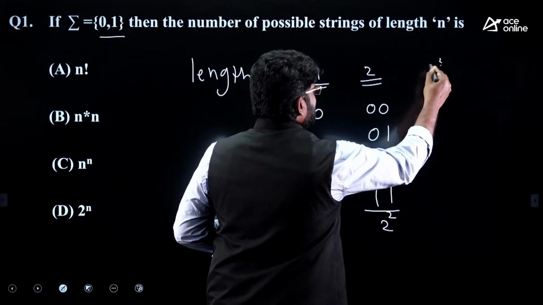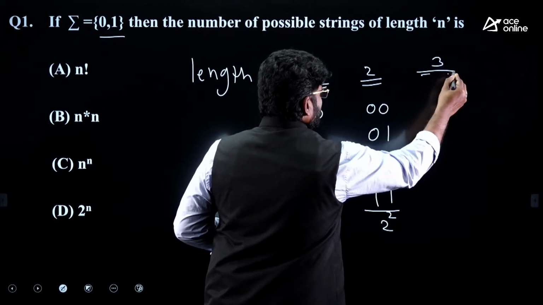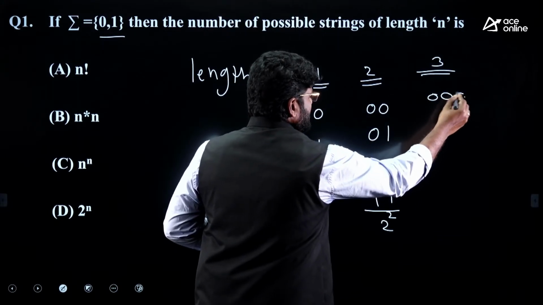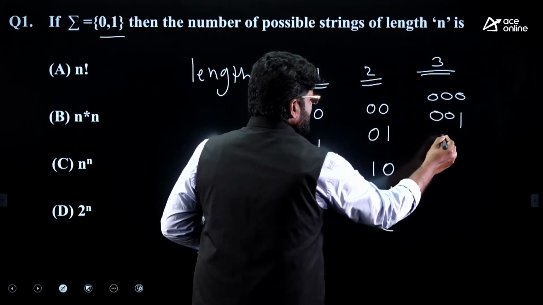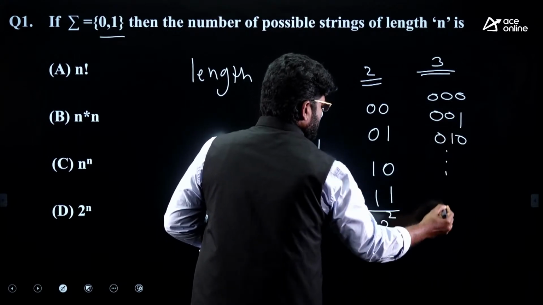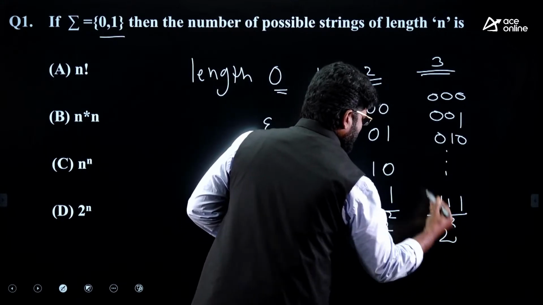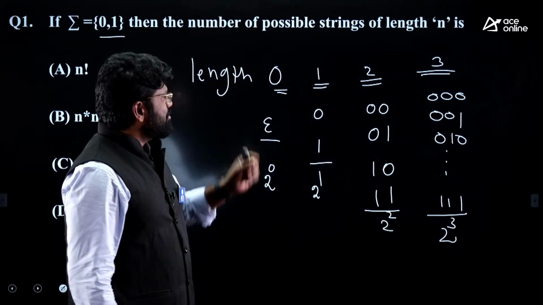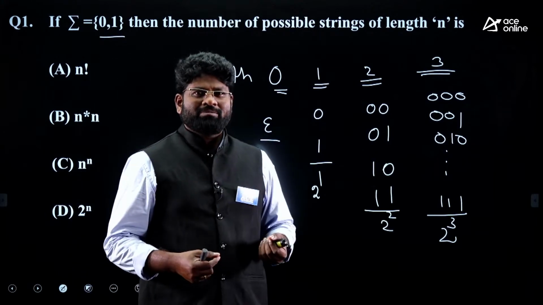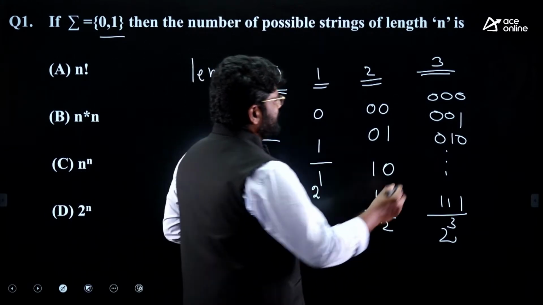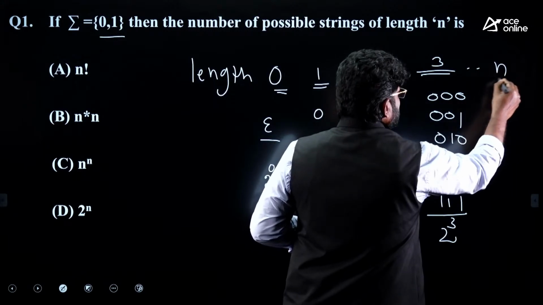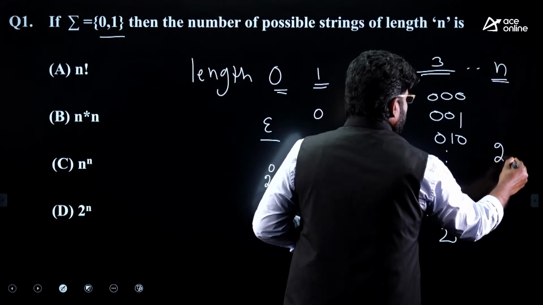In a similar way, for length 3 you will have 000, 001, 010, and if you continue this way, altogether it is 2 power 3. Now the question is, how many strings are possible of length n? If you continue this story, this gives you 2 power n.